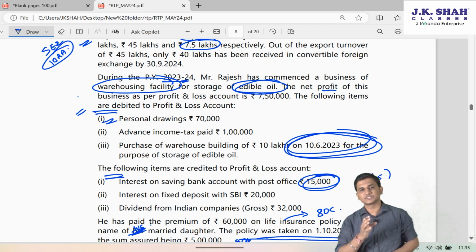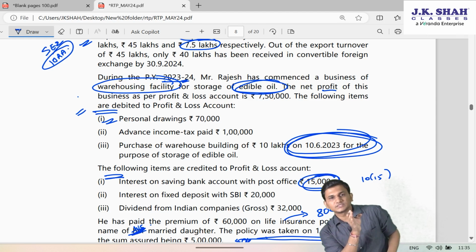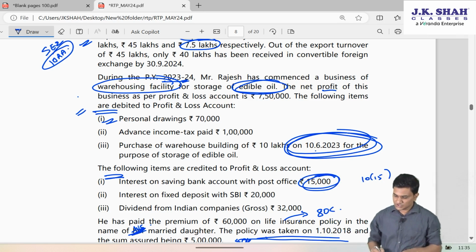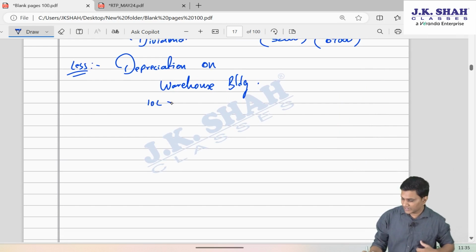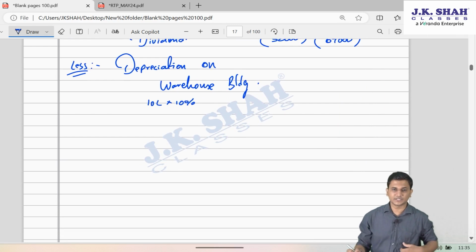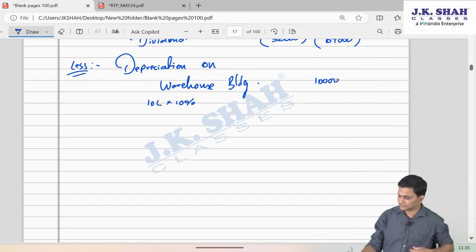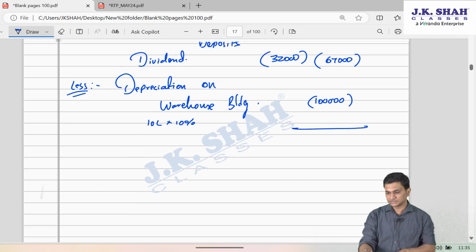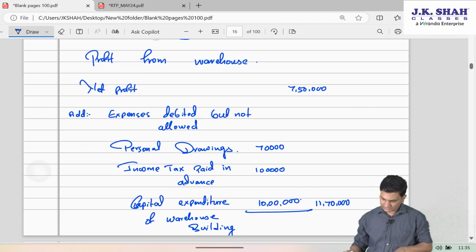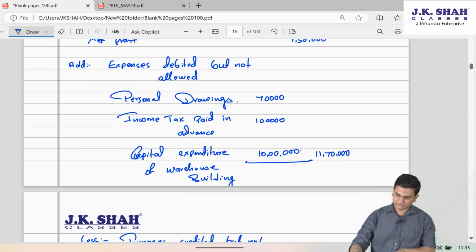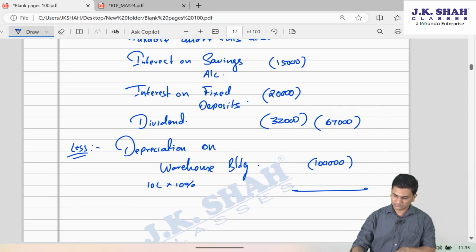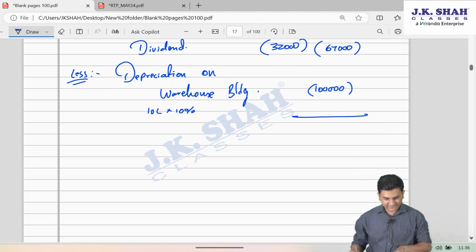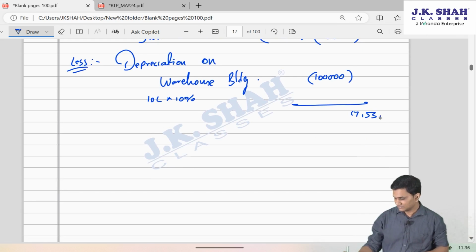Because if the date of purchase and put to use is from 5th October onwards, the put to use would have been less than 180 days. However, since it is 10th June, considering put to use on the same date, depreciation will be entire 10%, full depreciation, 10% of 10 lakh, that is 1 lakh rupees. So when you do this add less, 17,53,000 becomes the business income.